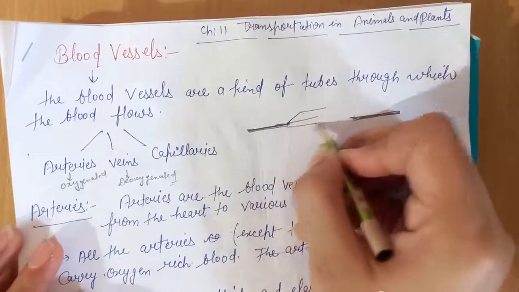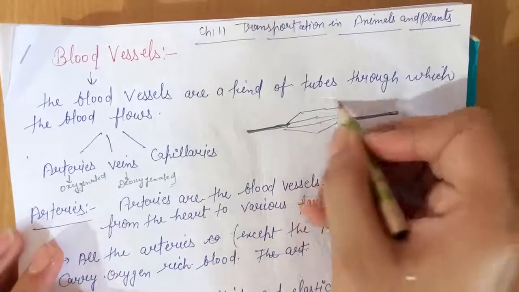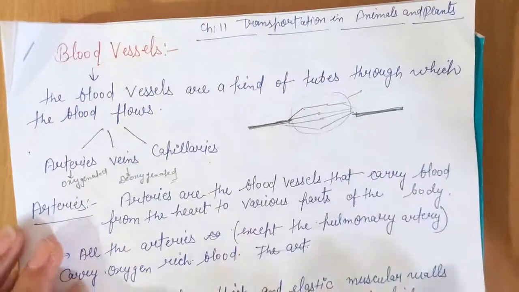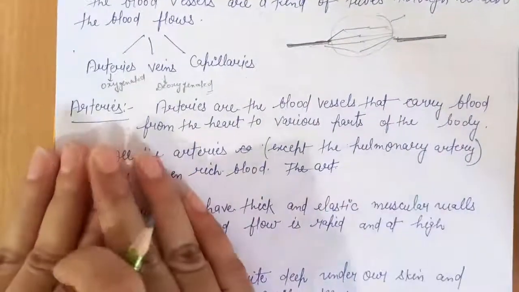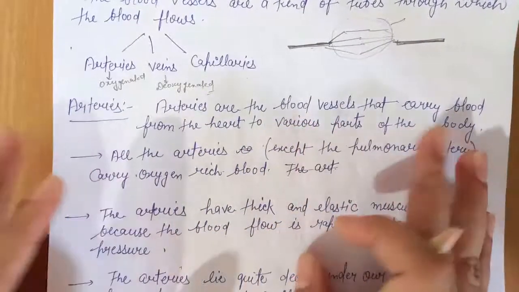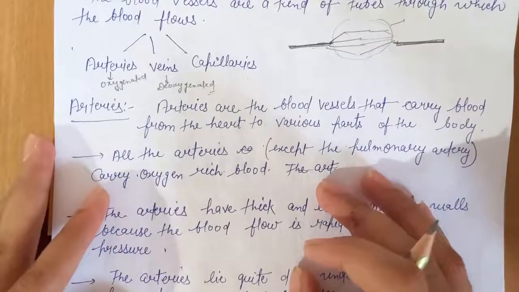The structure of a capillary is like this. They are thinner than arteries and veins, and they connect arteries to veins. So students, we discussed the characteristics of arteries. Arteries are the blood vessels that carry blood from the heart to various parts of the body.